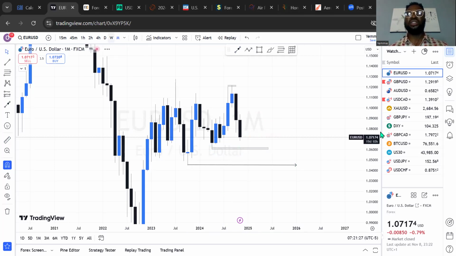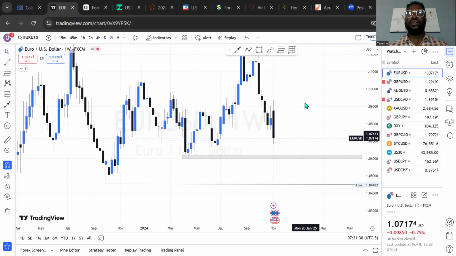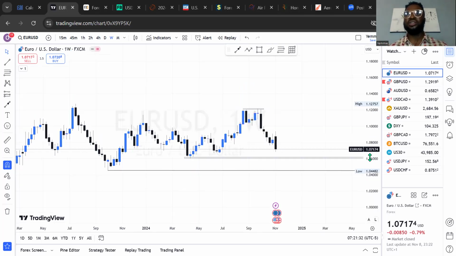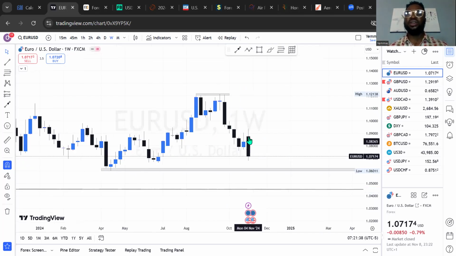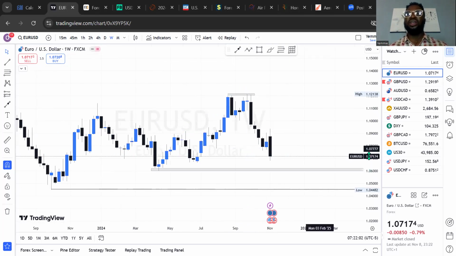So let's go to the weekly time frame to see more clarity on that. On the weekly time frame, you can see that last week we had a gap opening in the market, which was the new week opening gap. And then we saw how the market created an opening price above the closing of the previous week. And the market has actually sold a little bit below the last week's opening price, which was about 1.0796, and the market closed last week Friday at 1.0723. So currently, this has engulfed the previous candlestick on the weekly time frame, and with this it looks more like a solid bearish movement in the market.